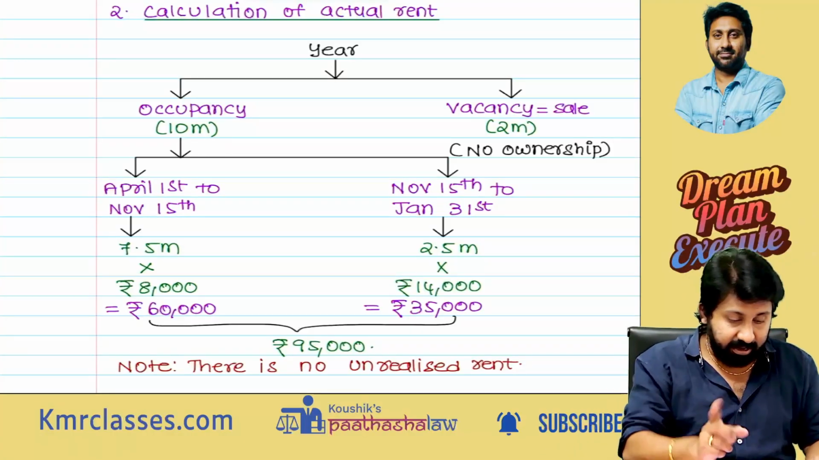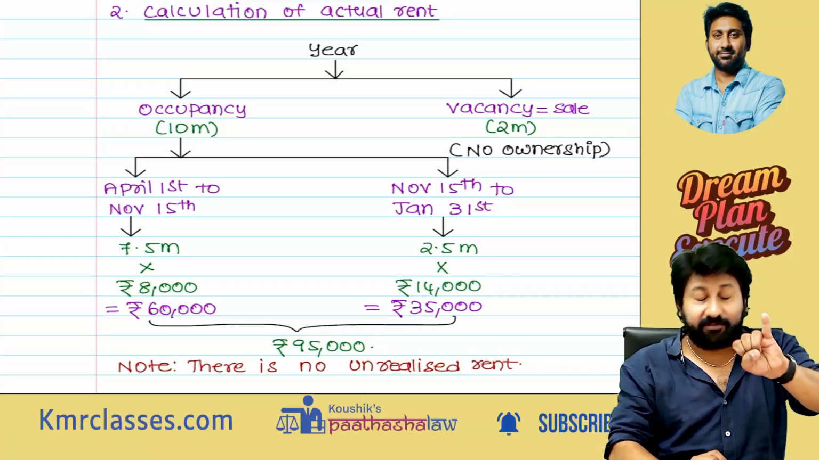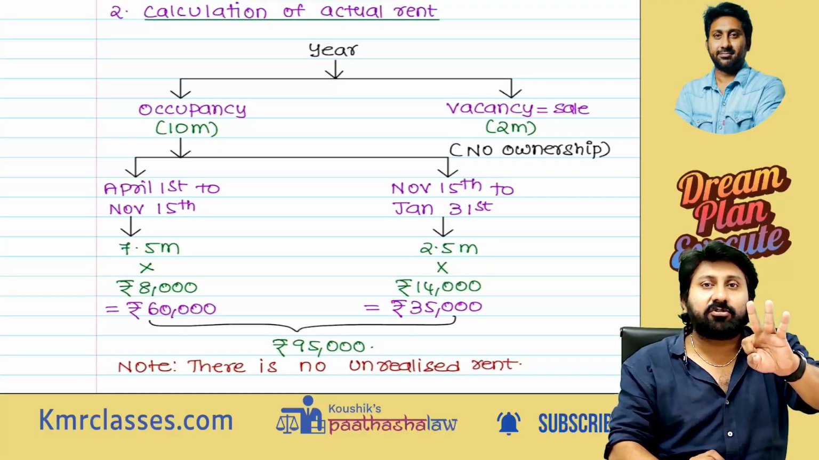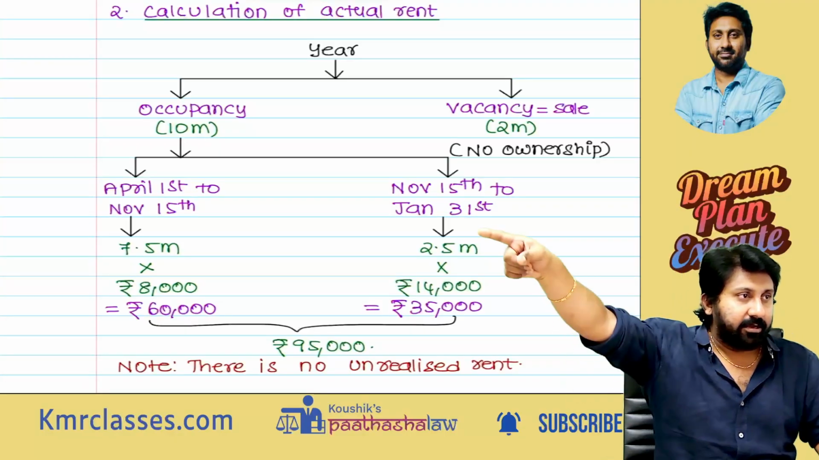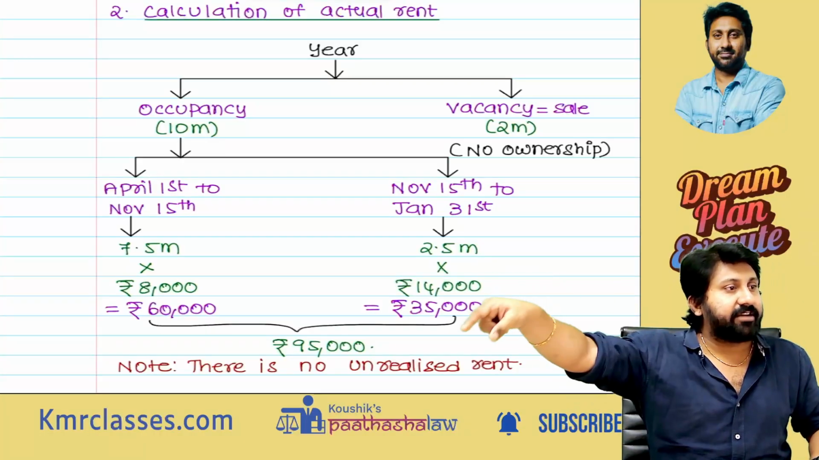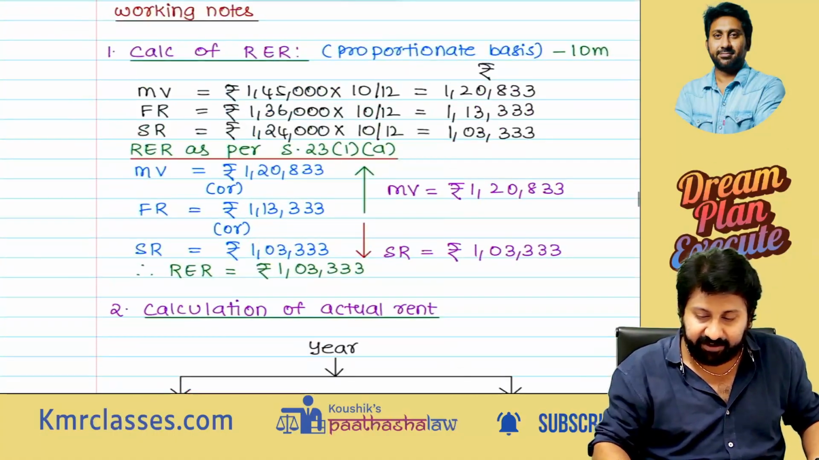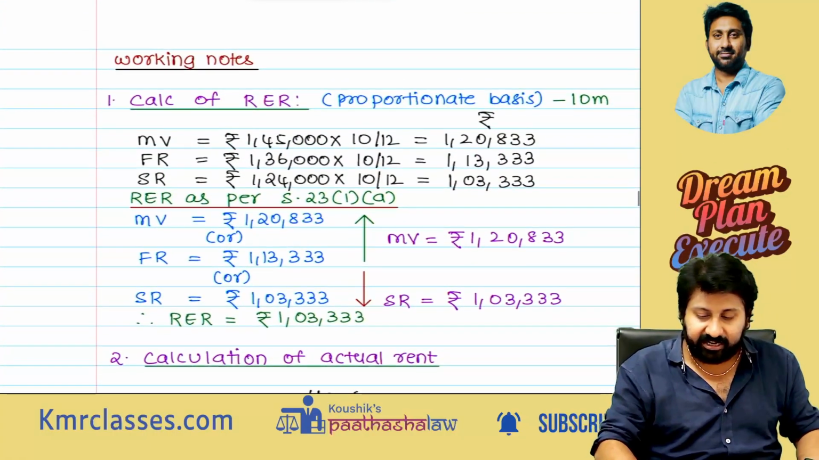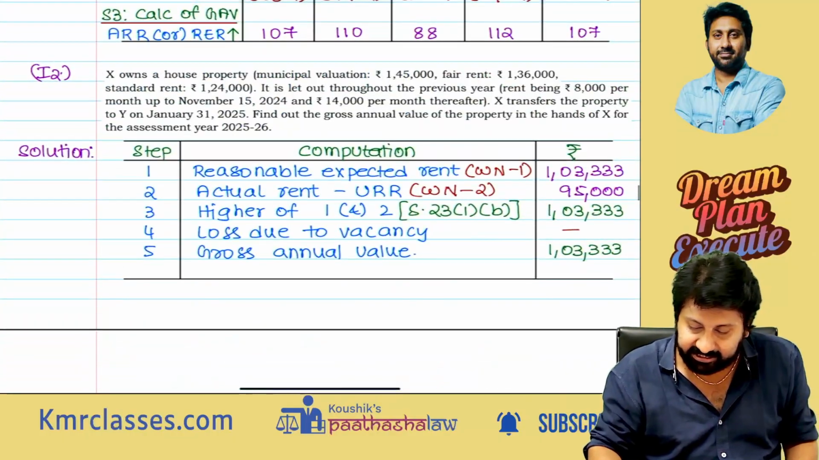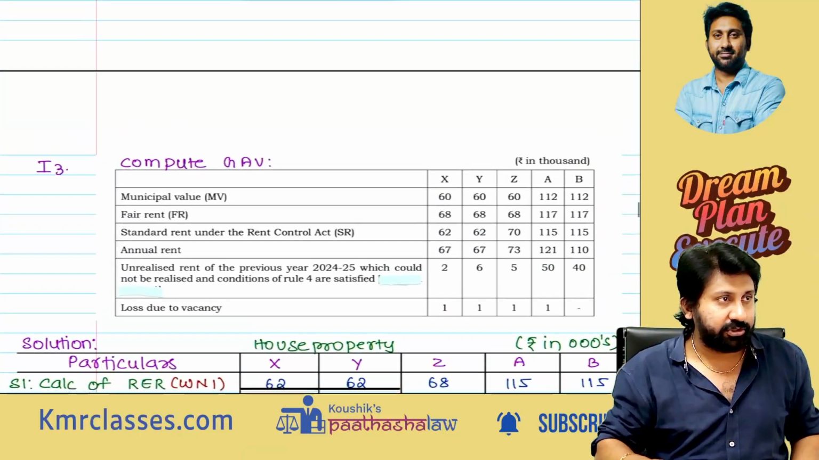Actual rent received. Next, November 15th to December 15th, 1 month. December 15th to January 15th, 2 months. January 15th to January 31st, half month, 2.5 months. 2.5 months at 14,000, 35,000. 60,000 plus 35,000, 95,000. There is no unrealized rent. Now we have to compare this 95,000 with 1,03,333, whichever is higher you should take. 1,03,333 will be declared as the GAV. Answer completed. Next question.